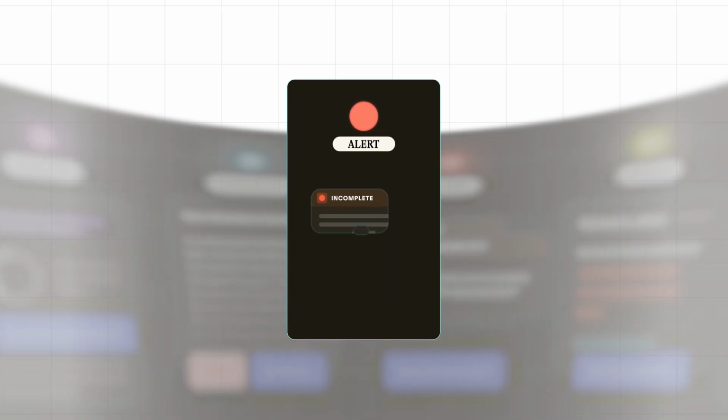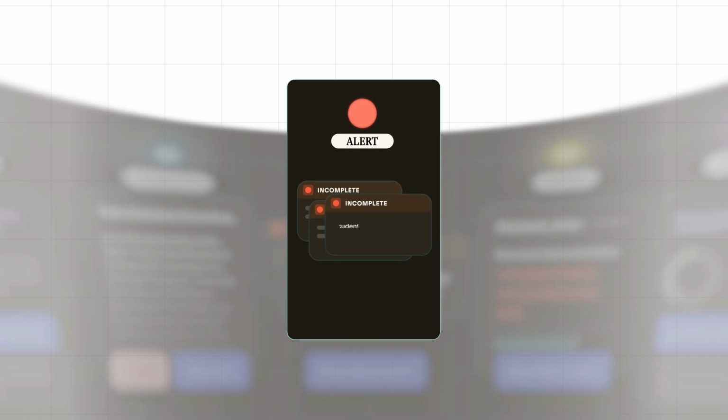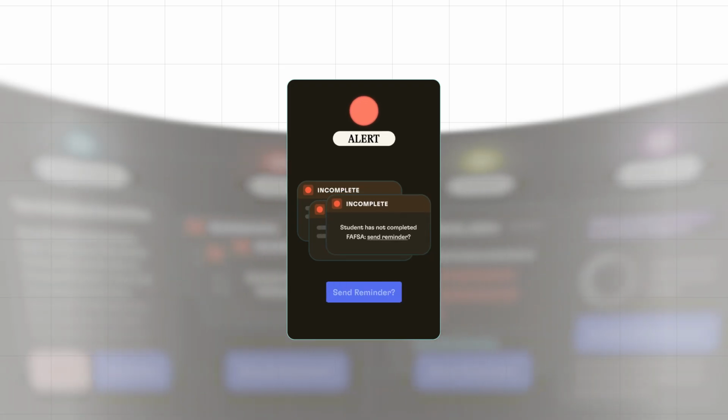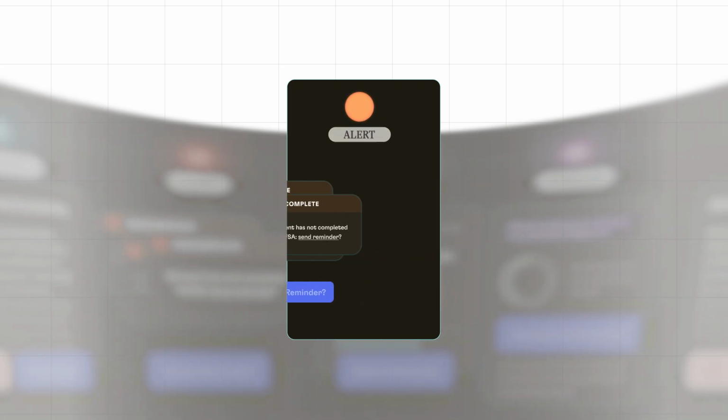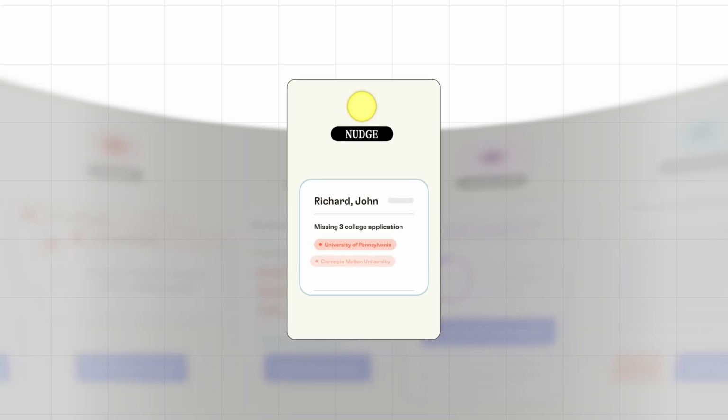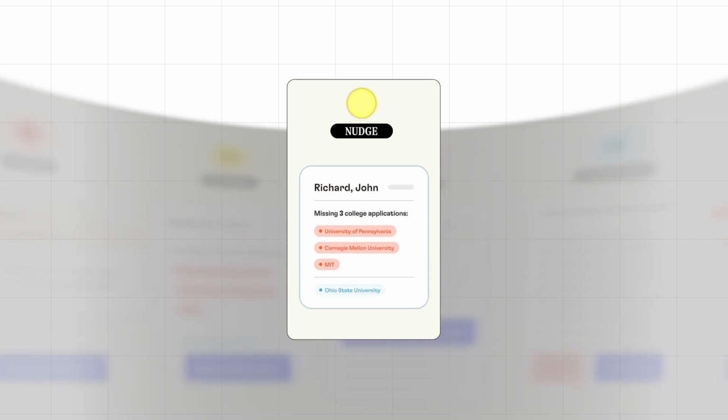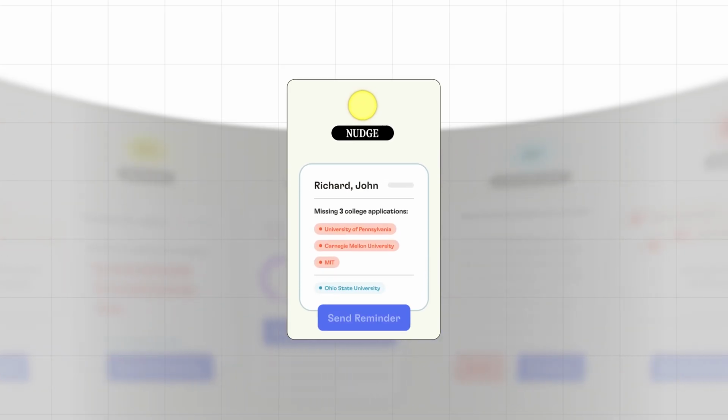Alert. Get real-time context-aware flags on missed deadlines or incomplete tasks anywhere in the platform. Nudge. Proactively follow up with students, parents, or staff before things fall through the cracks.